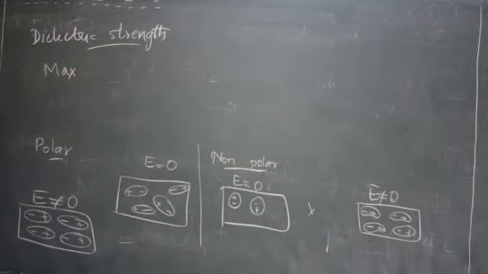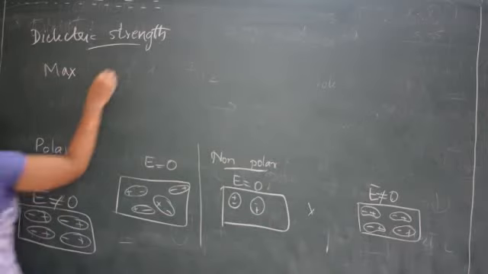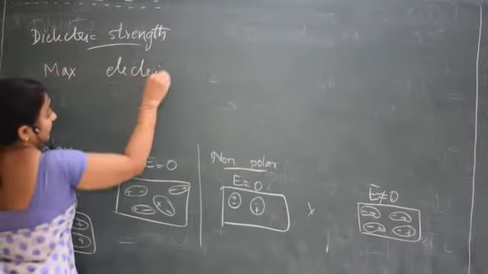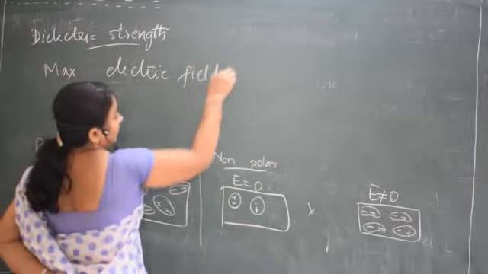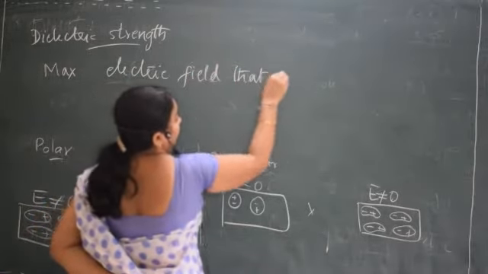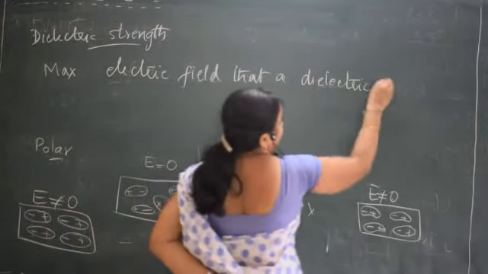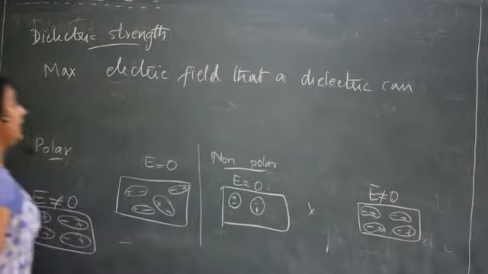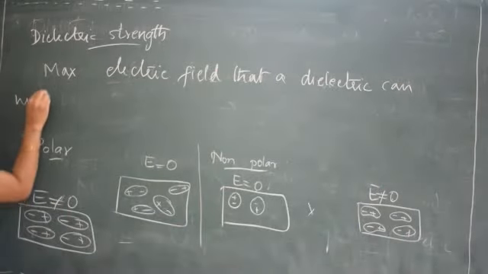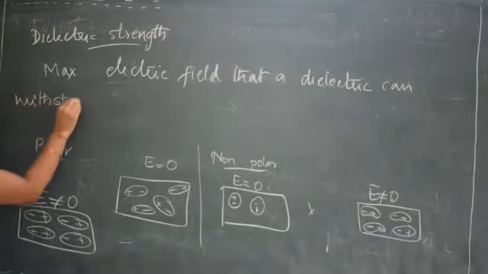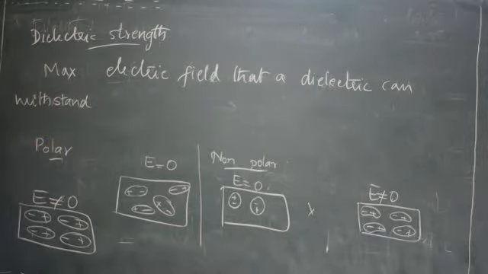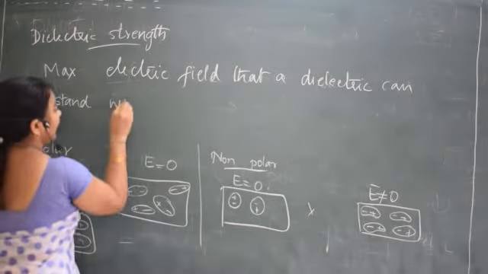Maximum electric field that a dielectric can withstand without any breakdown or ionization.